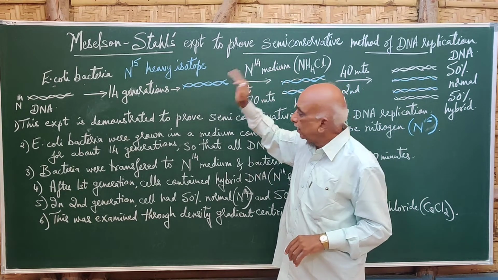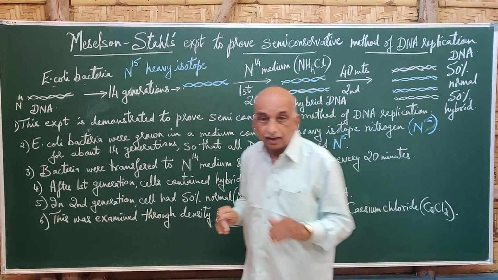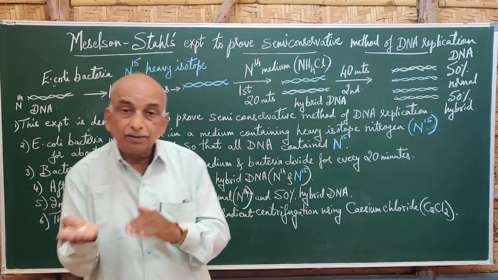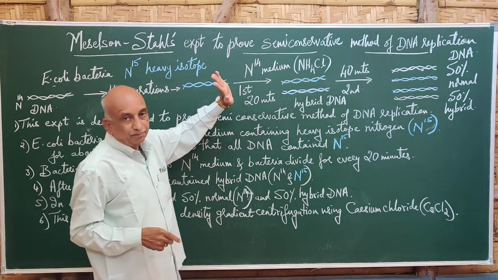Then these cells were transferred to a normal nitrogen medium.